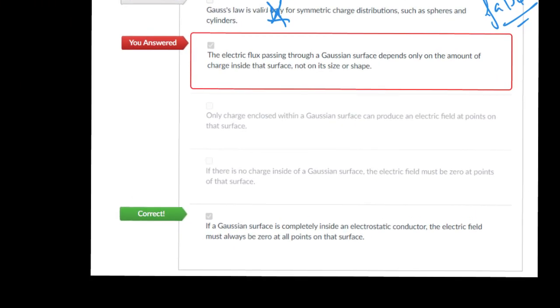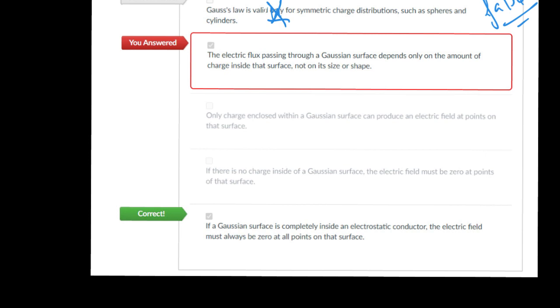The second option says the electrical flux passing through a Gaussian surface depends only on the amount of charge inside the surface, not on its size or shape.